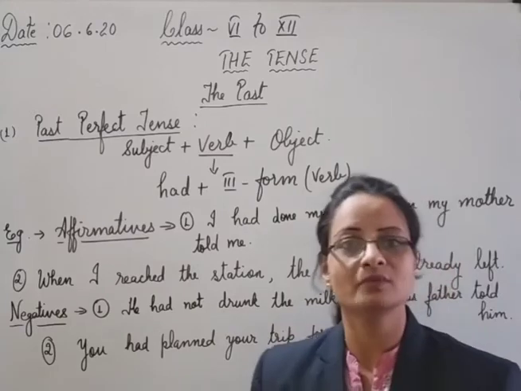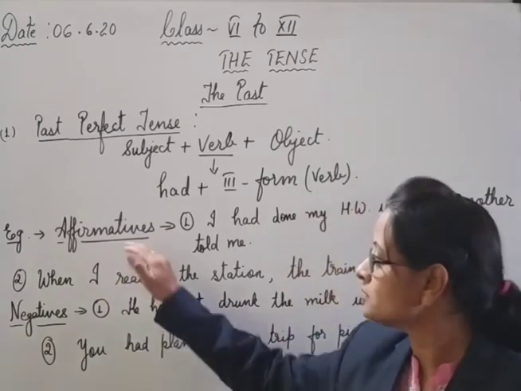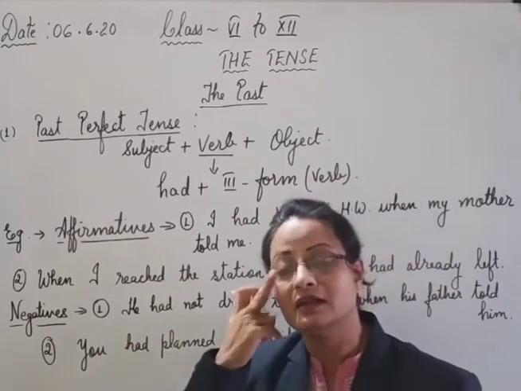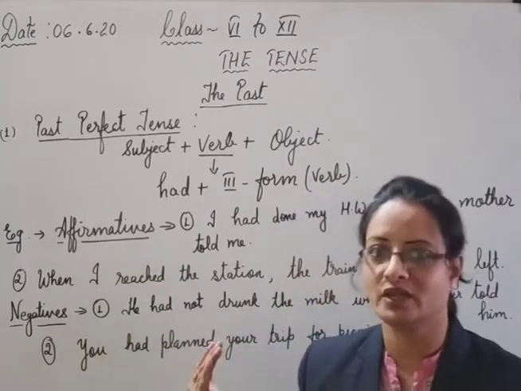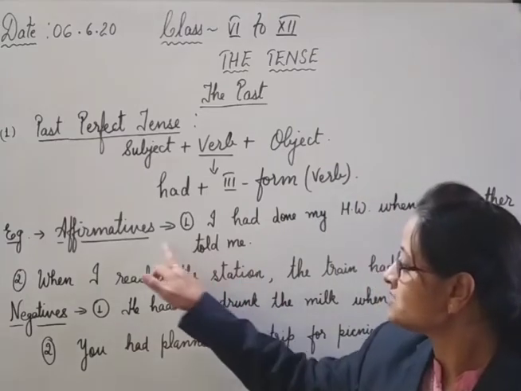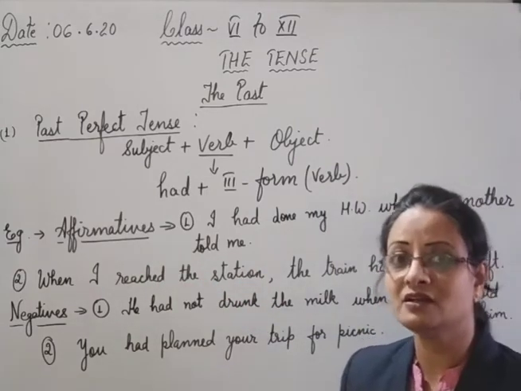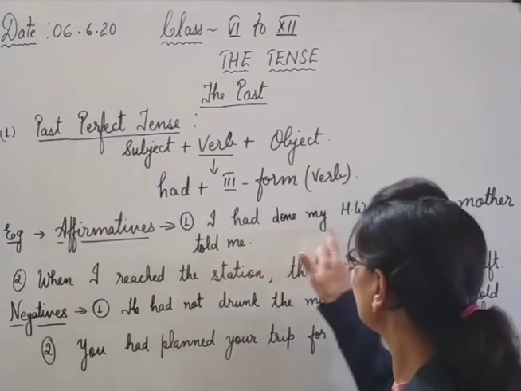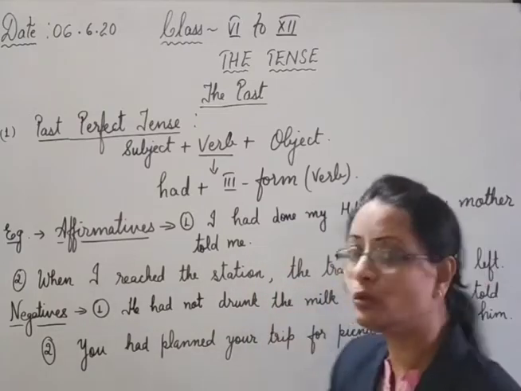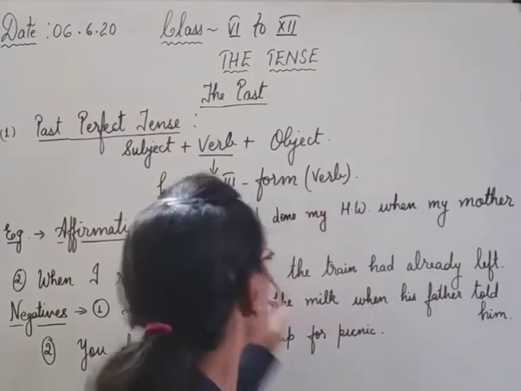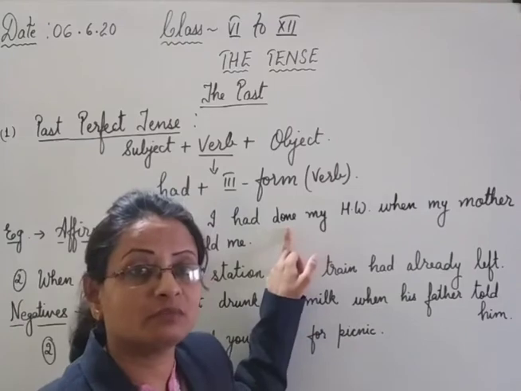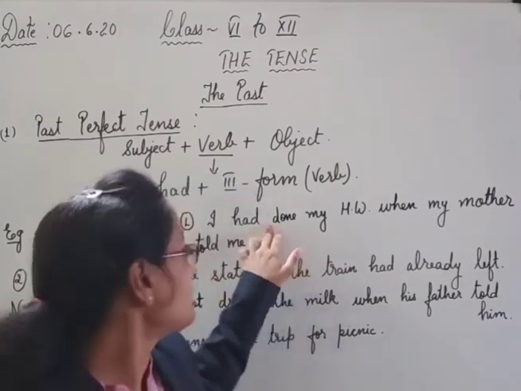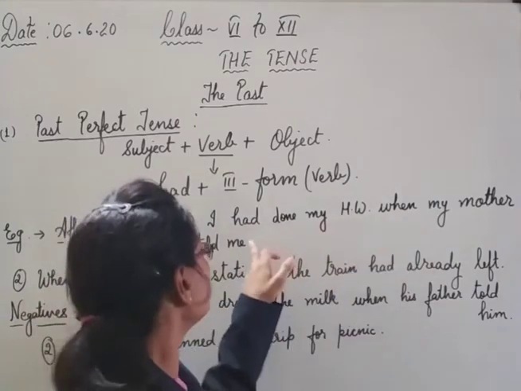Now let us go through some examples. The different types of sentences we are going to see again, like affirmatives, negatives and interrogatives. First is affirmatives, that is positive statements. Look here, I had done my homework when my mother told me. Okay, I had done my homework. Done my homework means you can say I had already done my homework. I had already completed my homework when my mother told me.